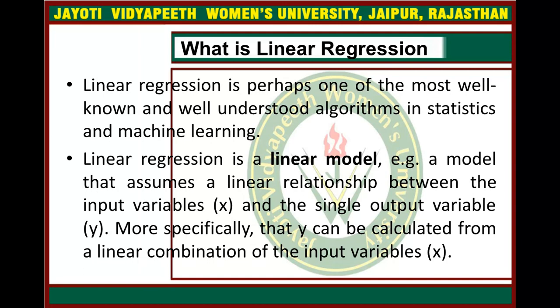Means x is the input and y is the output. So these all are single variables. So we can say it is a linear relationship, right? More specifically, y can be calculated from a linear combination of the input variable. Okay.